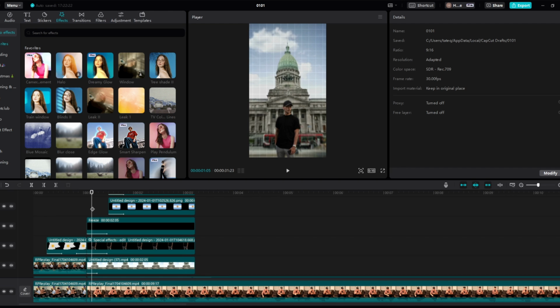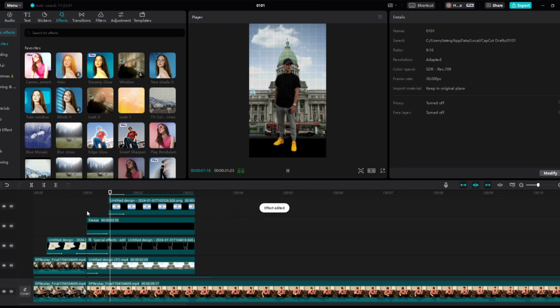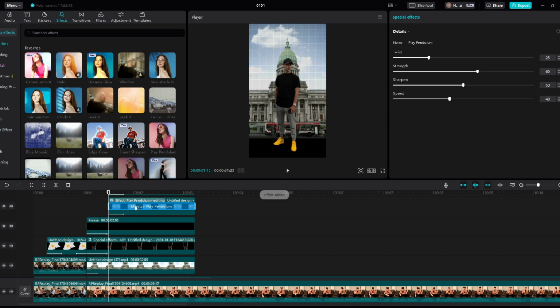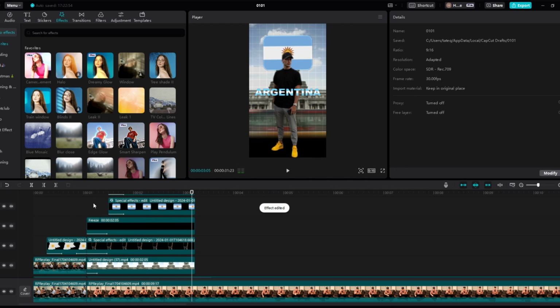Perfect. And then right from here, we'll just do another quick adjustment to this. We'll just set the strength to like 3 and the speed to 100. I grew up in Argentina, third world country. Perfect, now it looks much better. And then we're going to do the exact same for the Argentinian flag. So twist 0, strength 5, sharpen 40, and speed 100. Perfect.